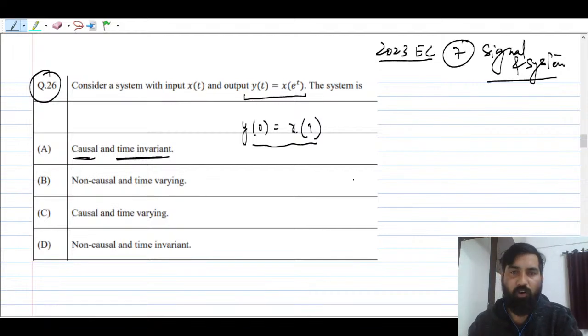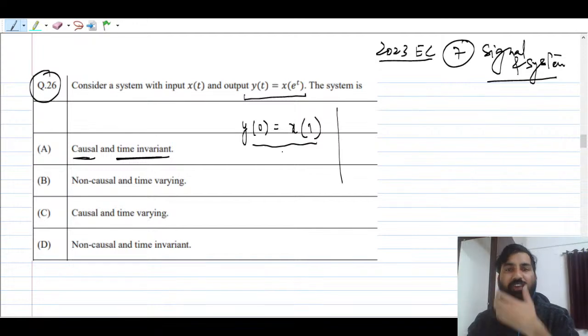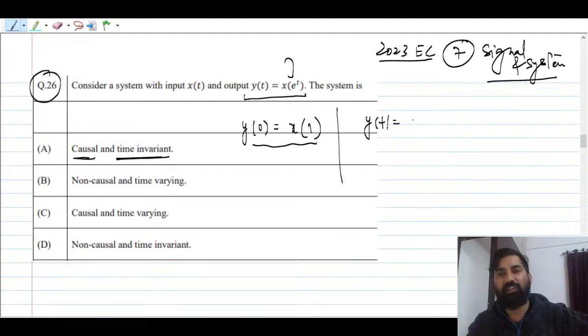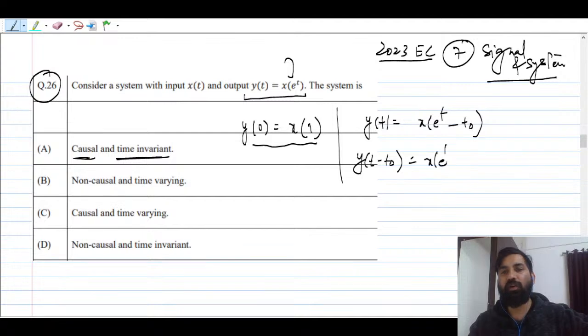Now let us go for the second property, that is time invariance, right? First of all, what you have to do here is shift the signal x(t), so y(t) is nothing but x(e^t). Now let us shift the time here, so t minus t naught. Is it equal to x(e^(t minus t naught))? You can see here these two are not equal, right? These two are not equal.